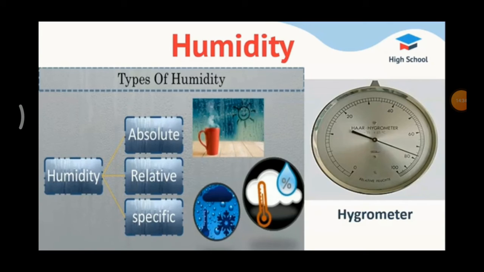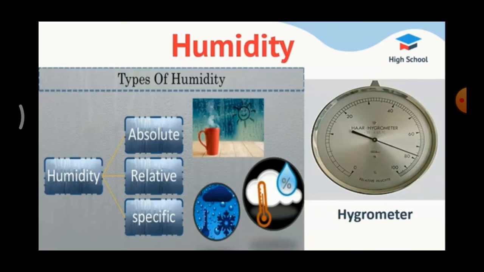Humidity refers to the degree of water vapor present in the atmosphere. Specific humidity is the ratio of the water vapor content of the mixture to the total air content on a mass basis. Absolute humidity is the mass or weight of water vapor present per unit volume of the air. So, absolute humidity is nothing but the actual weight of water vapor.